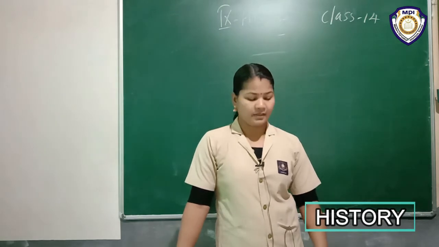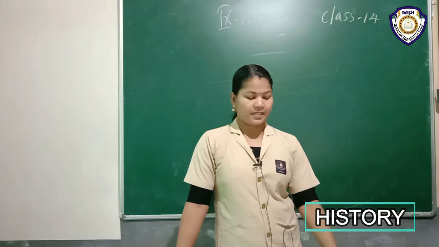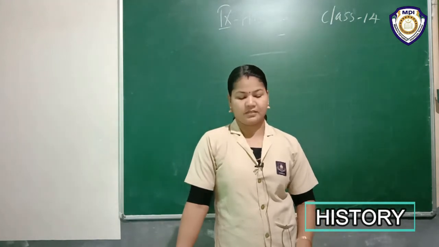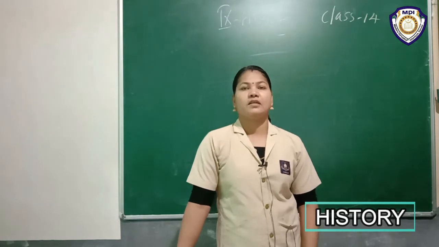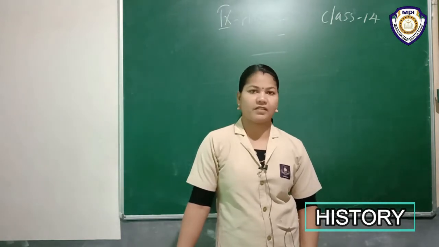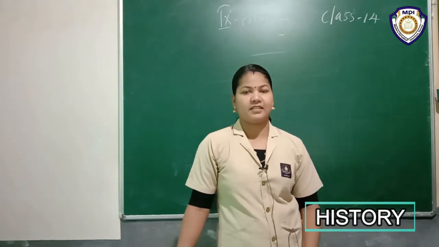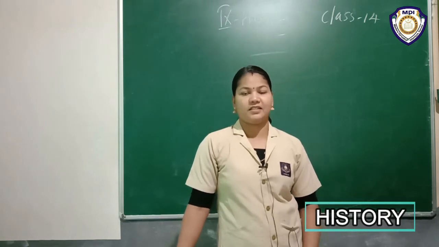Okay. Then in the last class we discussed something related to the October Revolution. What is the reason behind the October Revolution? What were the main things related to the October Revolution? We discussed everything earlier. Now we want to discuss what happened after the October Revolution.